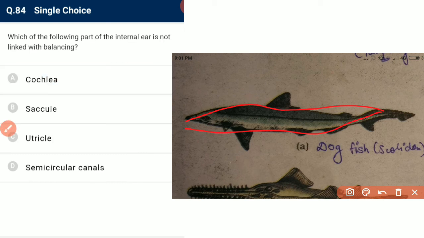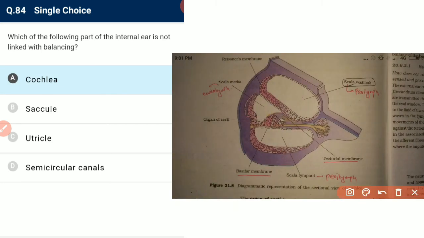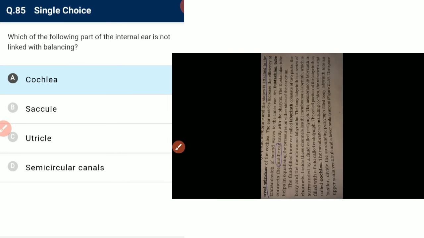Which of the following parts of the internal ear is not linked with balancing? See, the cochlea is linked with hearing and not with balancing. It has the organ of Corti, which contains hair cells, and the ampulla also contains hair cells.